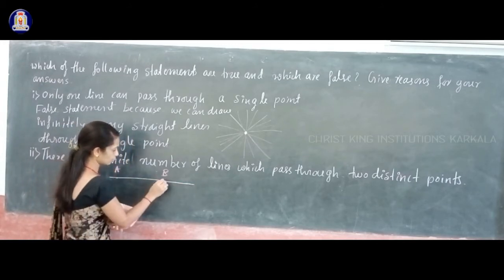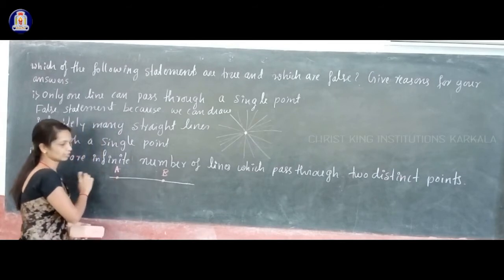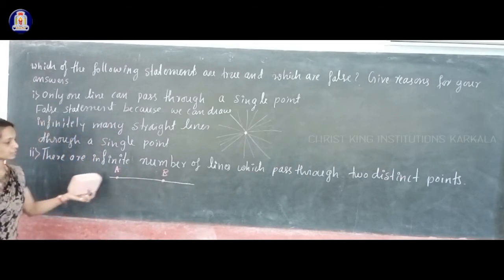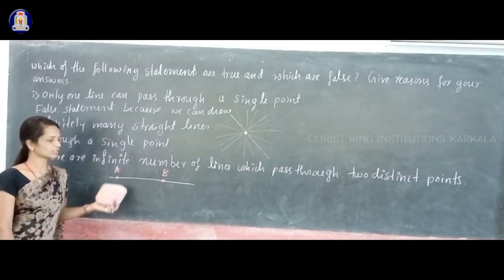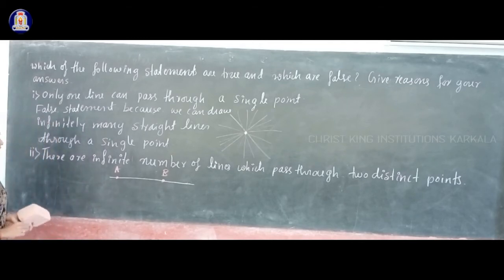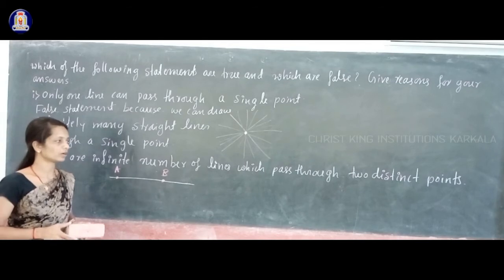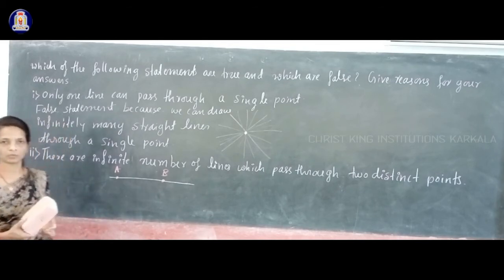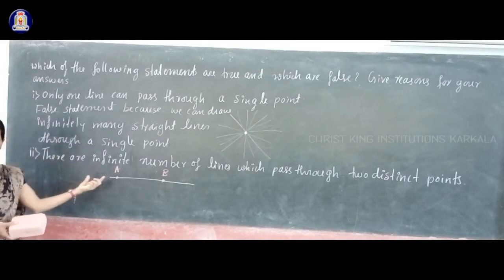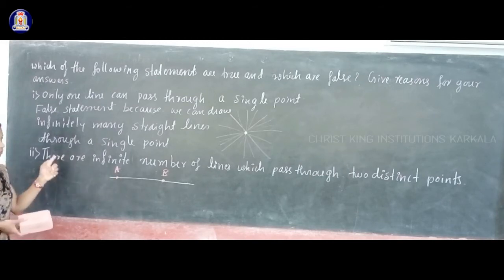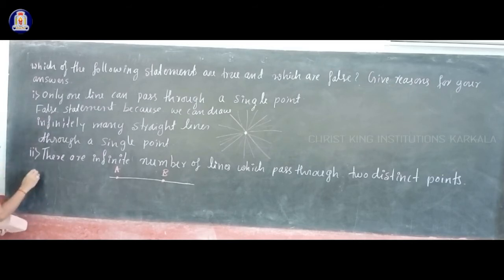So what can you say about this statement? There are infinite lines which pass through two distinct points, but we can draw only one line passing through two distinct points. So this statement is also false. The second one is also a false statement.